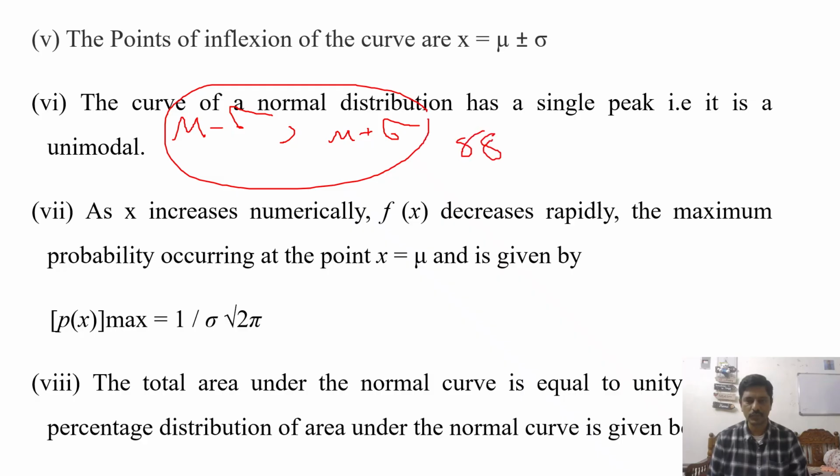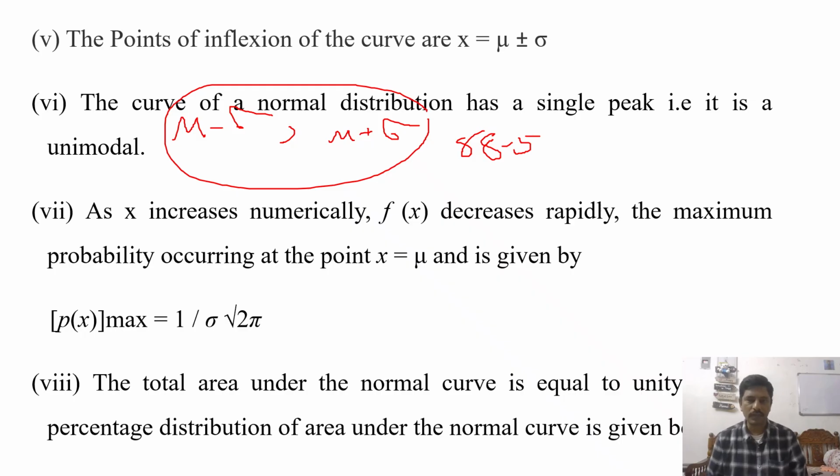Like that, mu minus 2 sigma to mu plus 2 sigma, 95 percent approximately, and mu minus 3 sigma to mu plus 3 sigma, 99 point something, I think. So that's why these are called the inflection points, right?